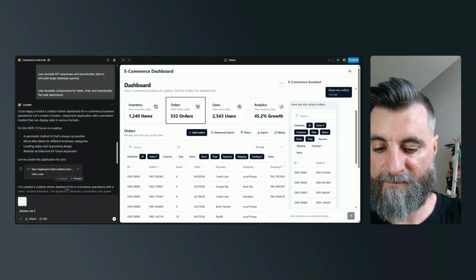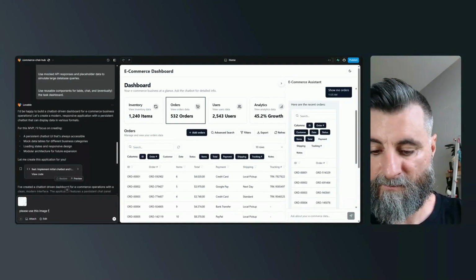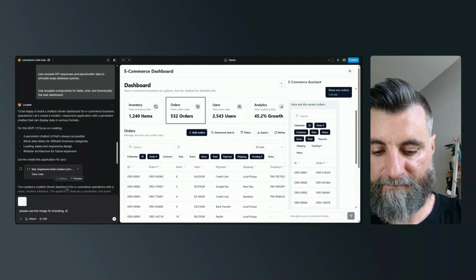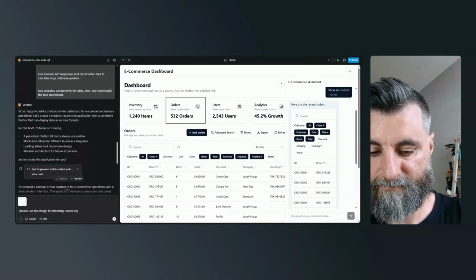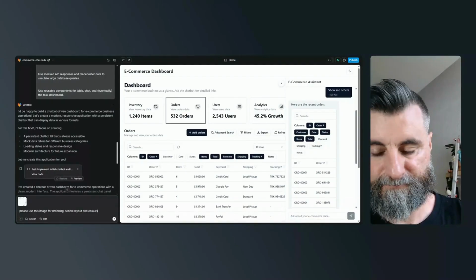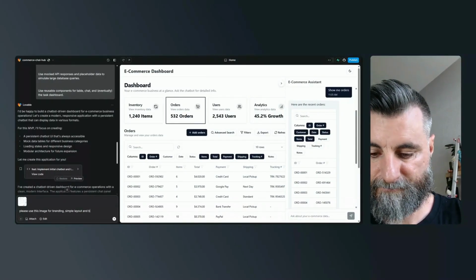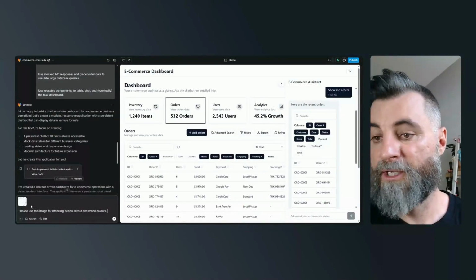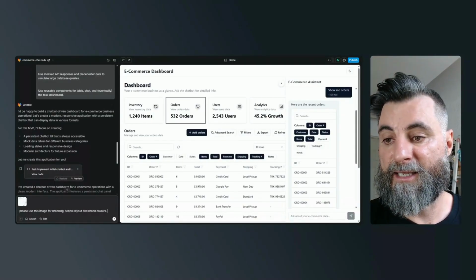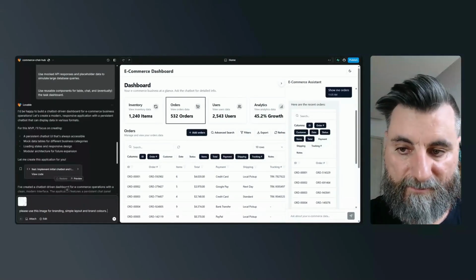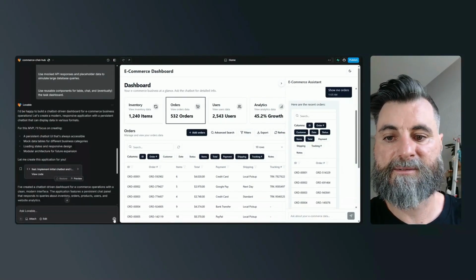Please, for branding. Okay, so let's have a look. So I've got a screenshot. Please use the image for branding, simple layout, and the brand colors there. So let's see what happens.